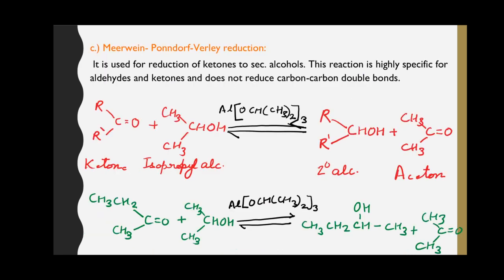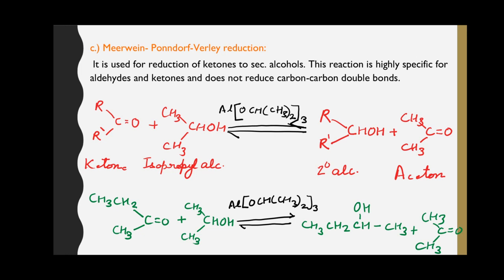Third reduction method of aldehydes and ketones is Meerwein-Ponndorf-Verlet reduction. This method is commonly used for the reduction of ketones to secondary alcohol, and this reaction is carried out by the heating of the carbonyl compound in isopropyl alcohol in presence of aluminium isopropoxide. This mixture of isopropyl alcohol and aluminium isopropoxide is known as Meerwein-Ponndorf-Verlet reagent.